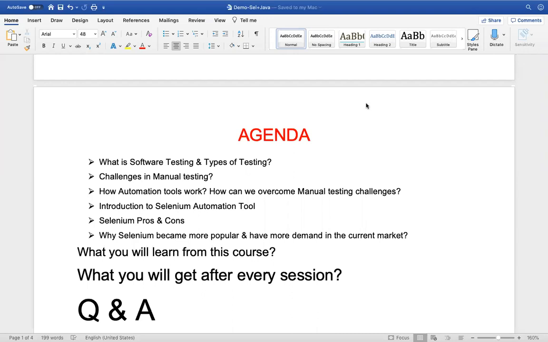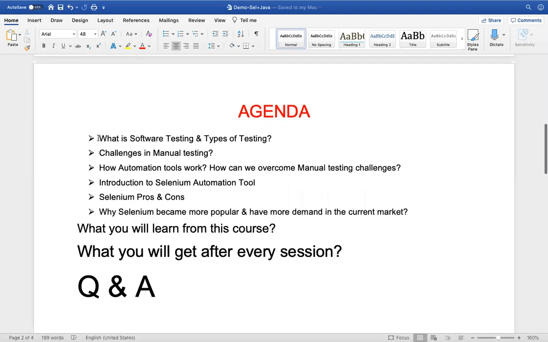All right, let's start the agenda for today. Today we'll discuss what software testing is and what the different types of testing are, what the challenges in manual testing are, and how automation tools work and how we can use them to overcome the manual testing challenges. Then we'll briefly discuss what the Selenium automation tool is about.